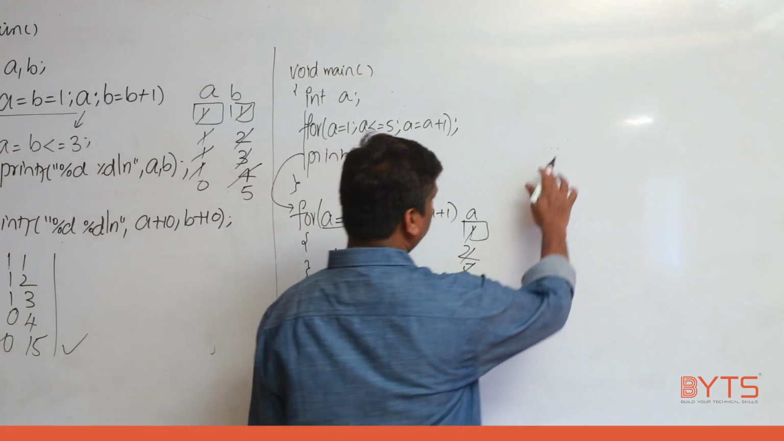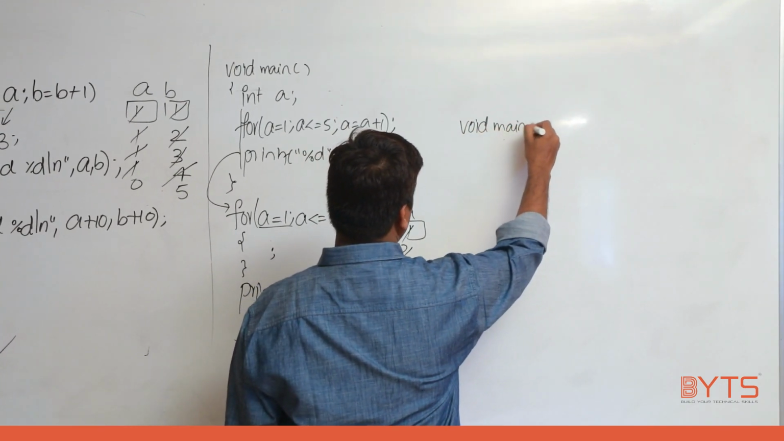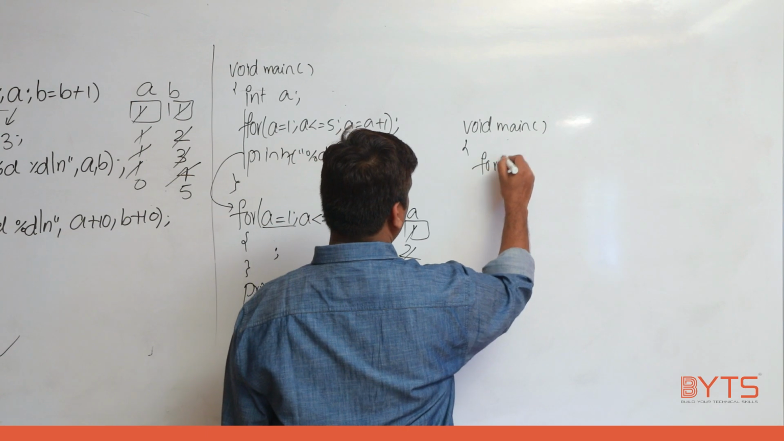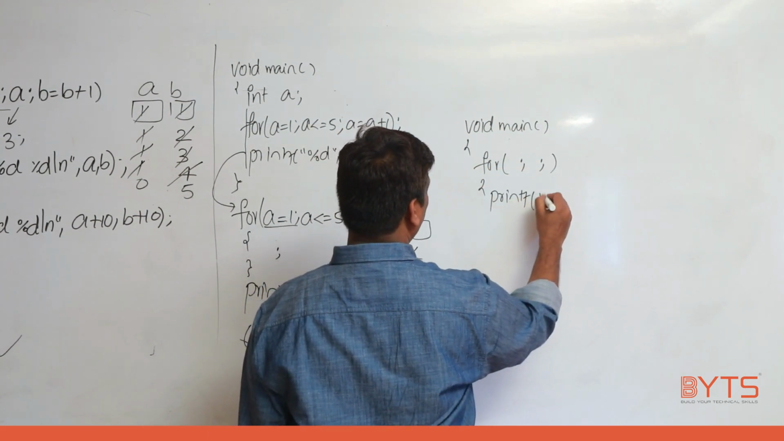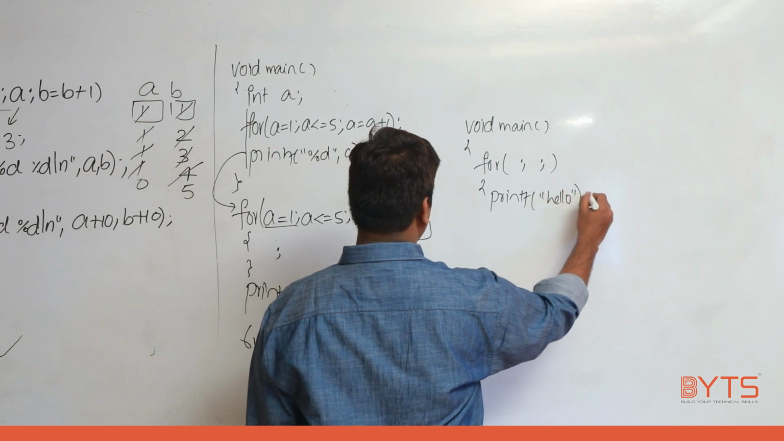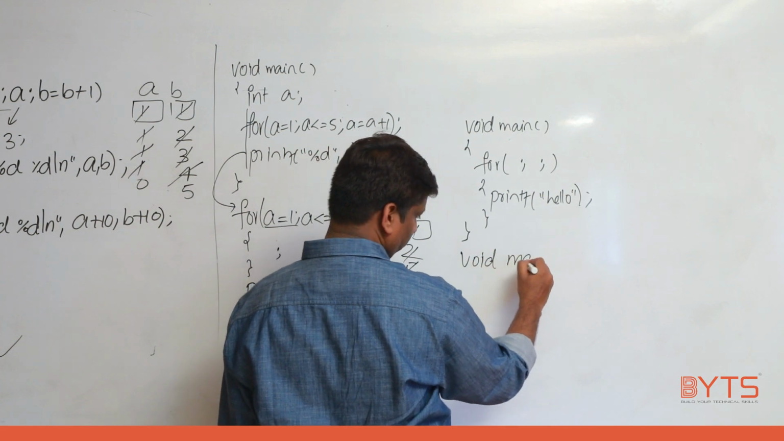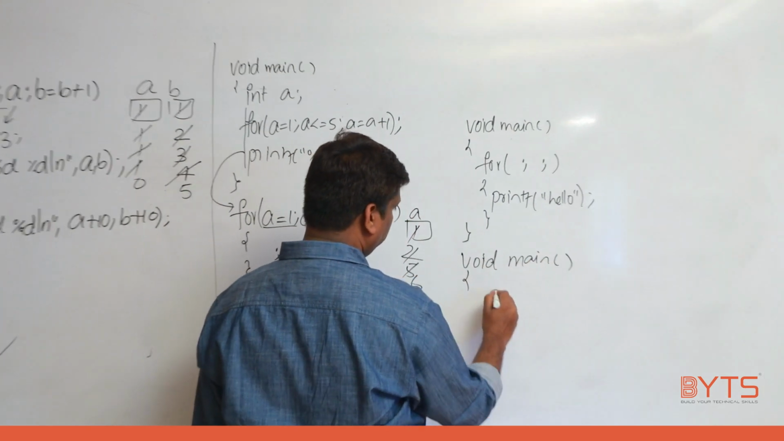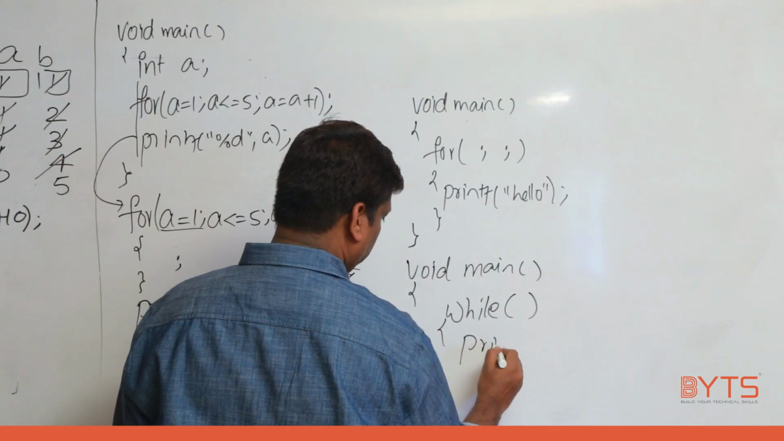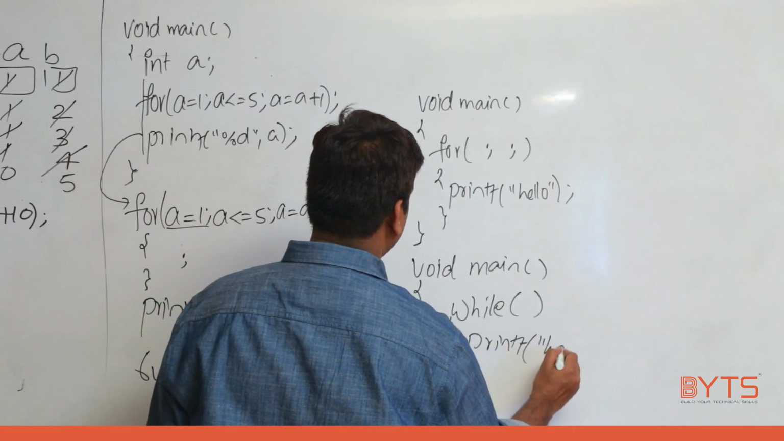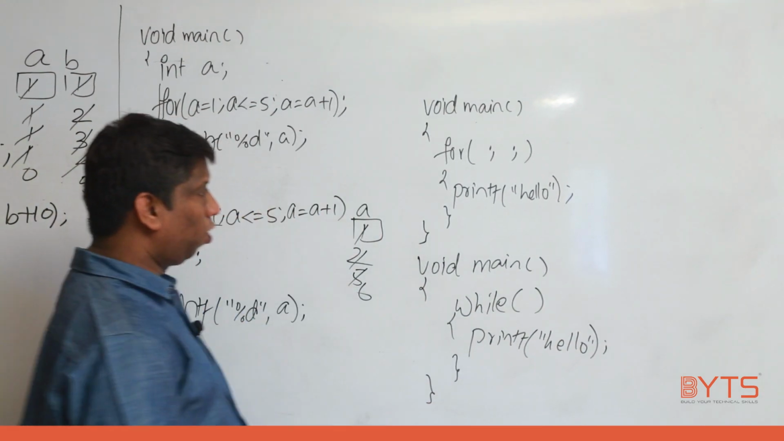Okay. Yes. See here. Let me write it here. Void main, for semicolon semicolon printf hello. And let me give you one more example. Void main, might be this is also a little tricky to understand. While, printf hello. See, so many examples we are discussing. Just practice and remember. That's very important, right?